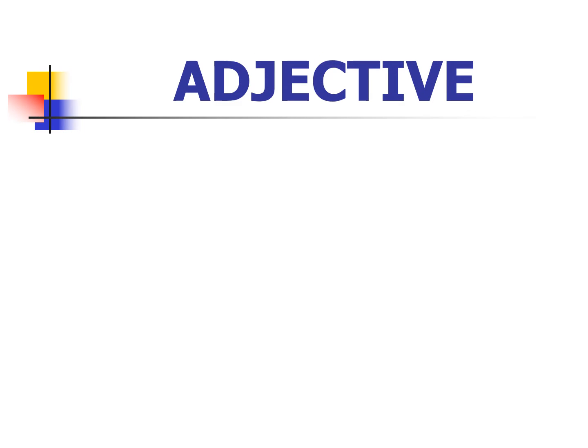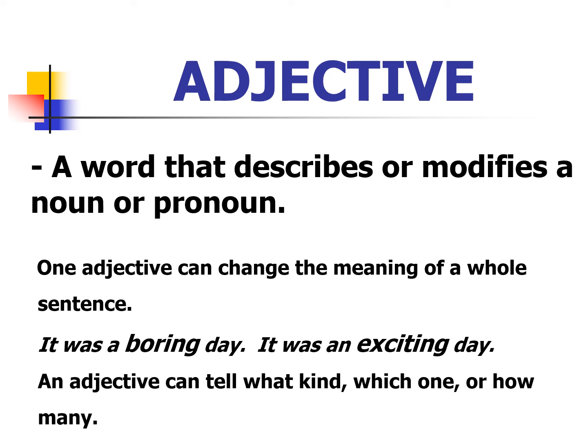Now, what are adjectives? Adjectives are words that describe or modify a noun or a pronoun. It is just a description of a noun or a pronoun. One adjective can change the meaning of a whole sentence. It was a boring day.